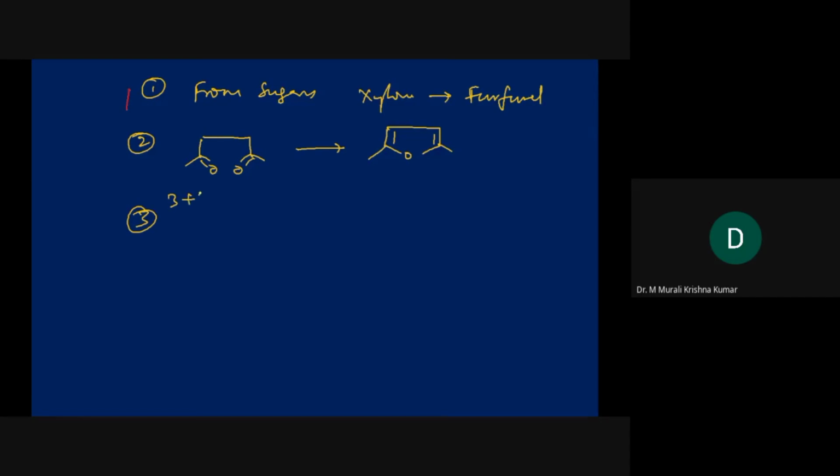The third one is the 3+2 strategy. Here I'll give you ethyl acetoacetate, CH2, C double bond O, CH3, and then an alpha halo ketone.